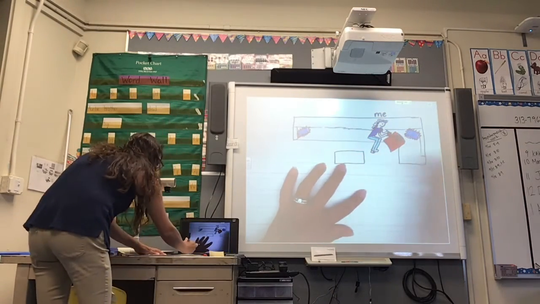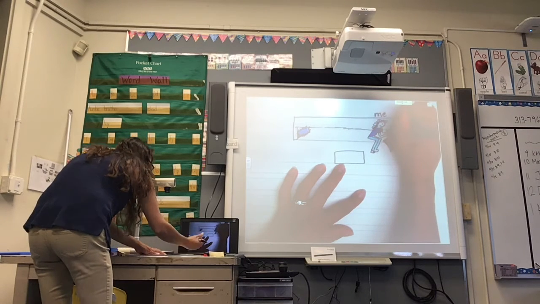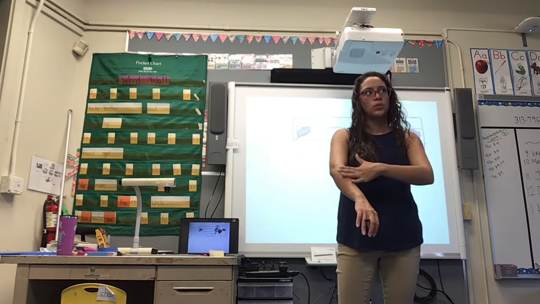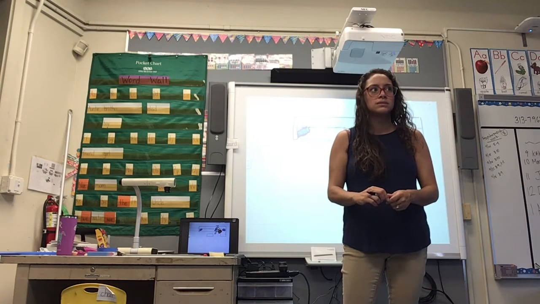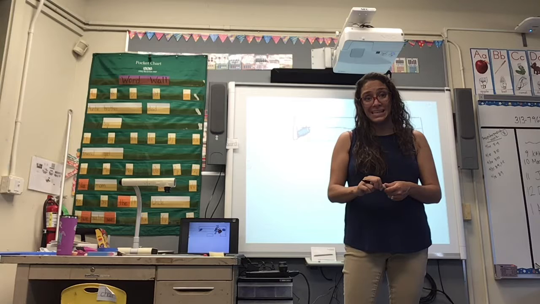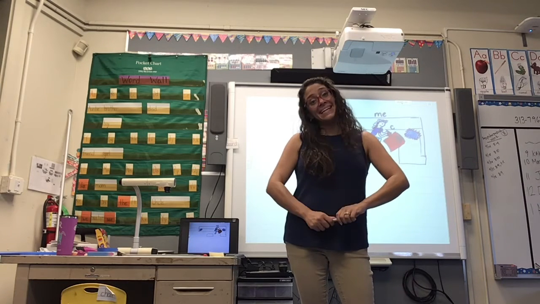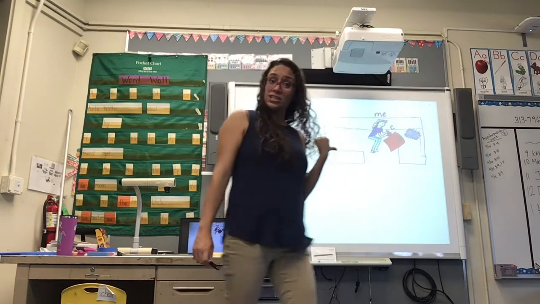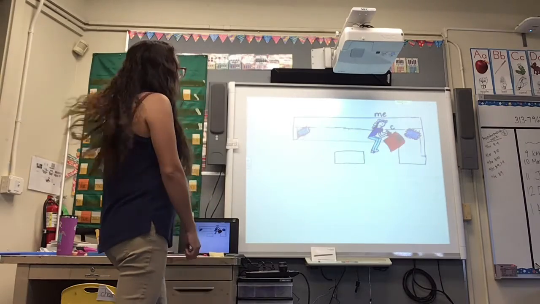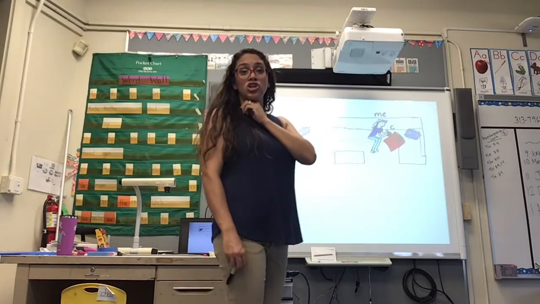So I'm gonna write it right here because that's where my hands are. Crochet, crochet. Ooh, that's a lot. It's a long word. I can't hear any more sounds yet because we're still working on middle sounds and end sounds. So is it okay if I just put my C? Yeah, it is okay. So I'm gonna leave that as C. I'm gonna move on to labeling my yarn.